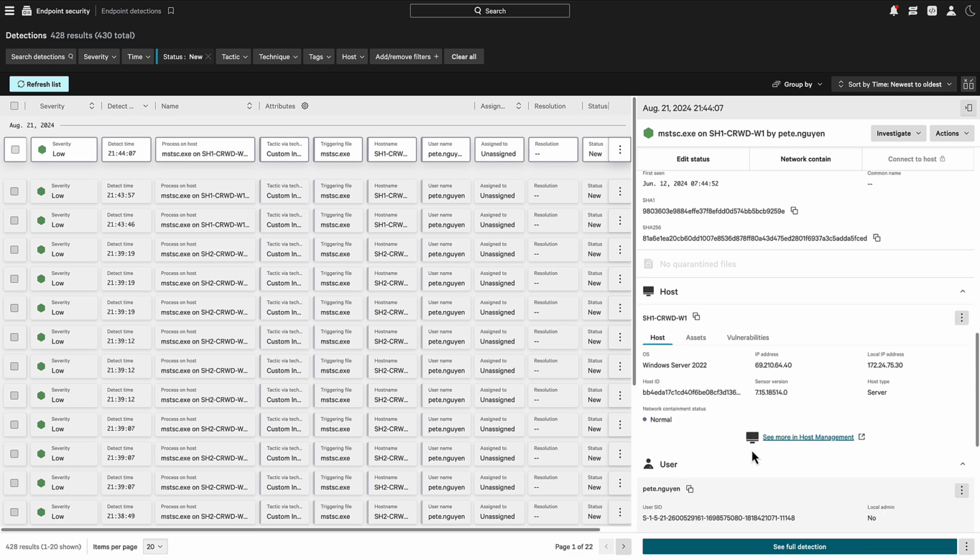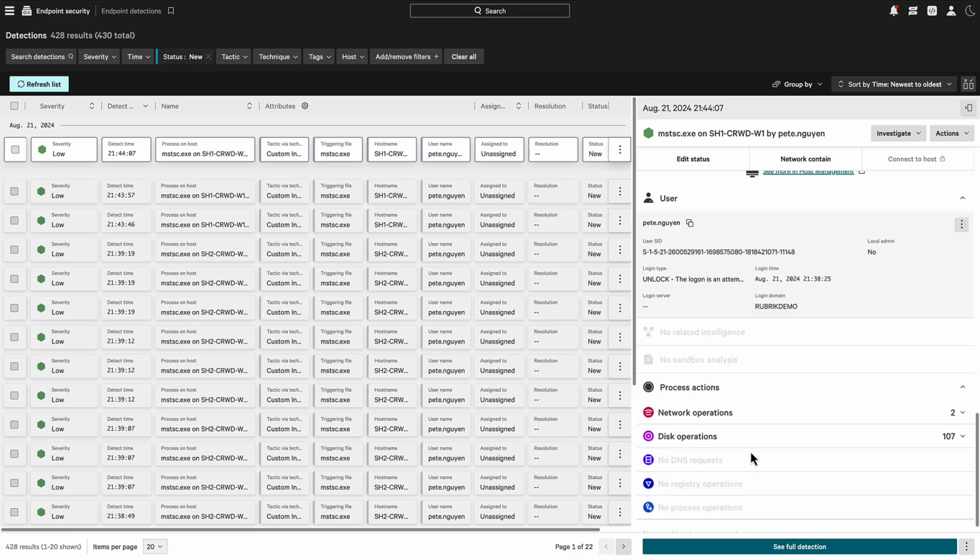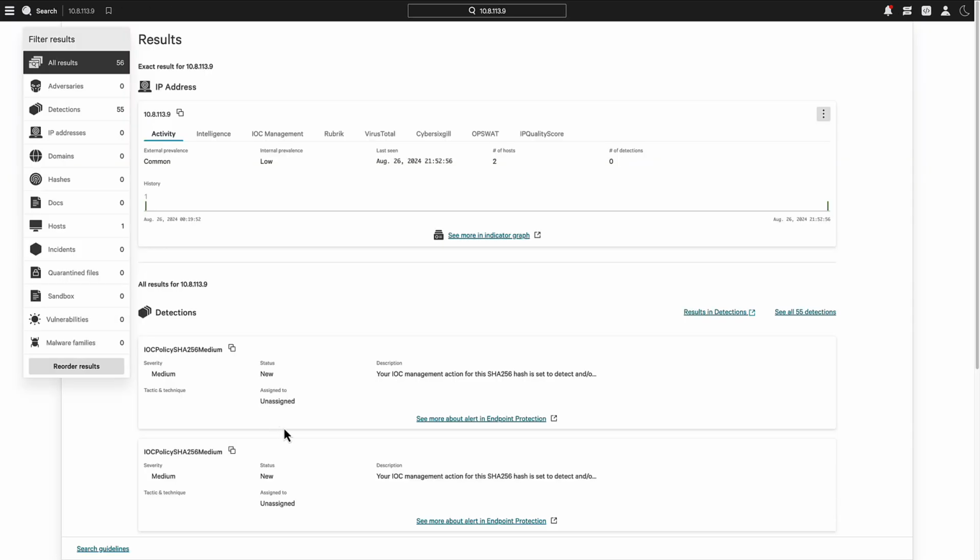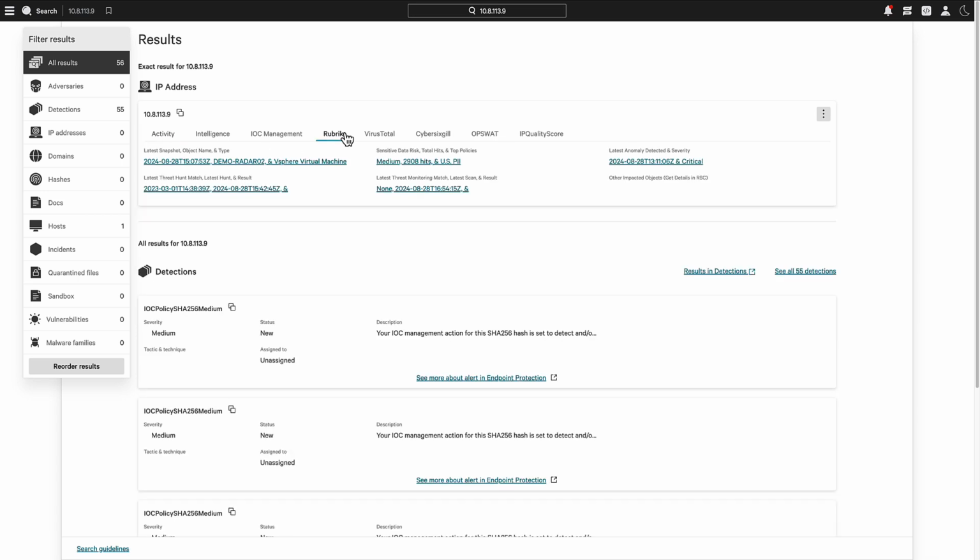As you can see, the Falcon agent can gather all kinds of useful information about operations on a host. We can see that the remote desktop client is opening a new connection to this remote IP address here. If we click the search button here, we'll see what Falcon Insight knows about this address. We can see that there's a record of a number of detections where this machine is a target, but as the Falcon agent isn't running on the machine, there's limited other visibility. We're not running blind here though. If we click here, we can gain access to what Rubrik Security Cloud knows about the target host.